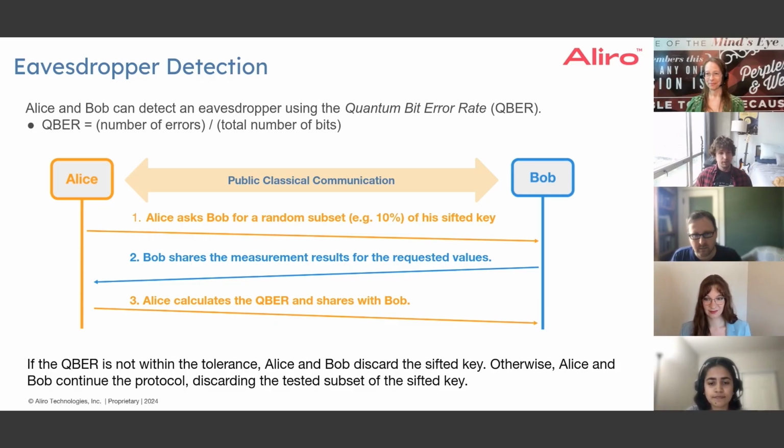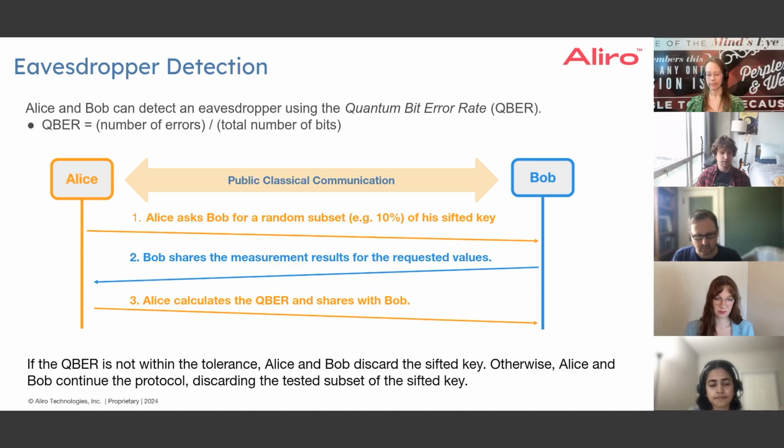And so in BBM92, we have a metric that is used to represent this called the quantum bit error rate, or QBER, and it's directly computed as the number of these kinds of errors over the total number of bits that we've collected by doing these measurements. There might be some inherent noise in the system just because of physical imperfections when trying to realize these devices in real life.